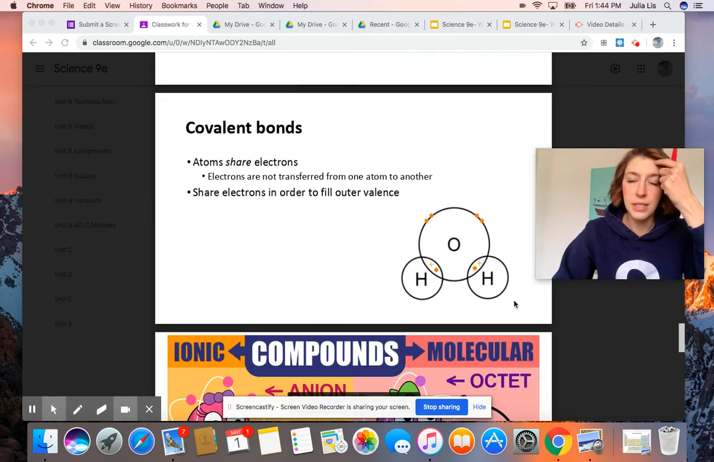So here's another image that I was trying to show you with oxygen. And so here we're sharing electrons.